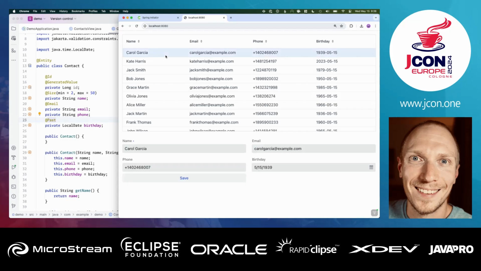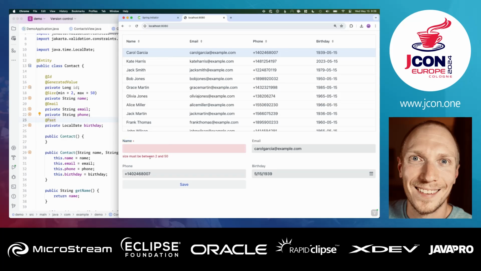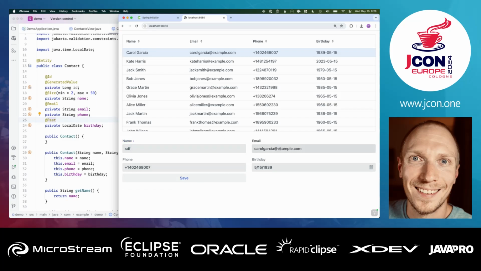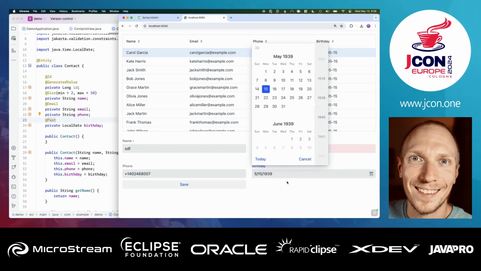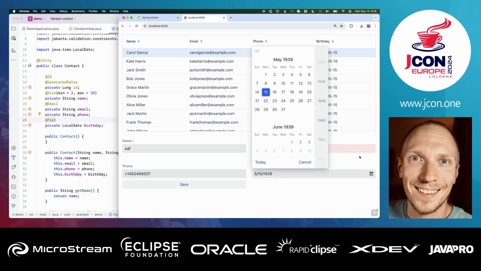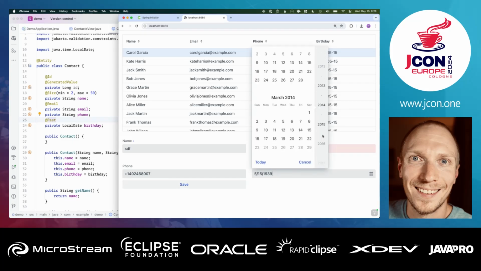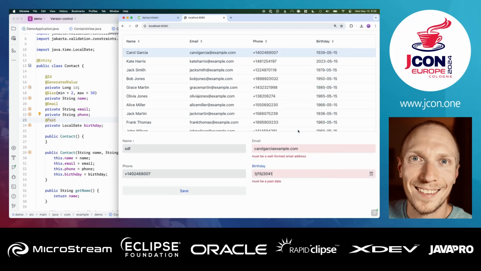So if we go to our browser now, you may or may not see, but there's a little dot here. That's going to indicate that it's a required field. So it's now saying it needs to be between 2 and 50. So if we go ahead and fix that, it's going to show itself. Same with email. And hopefully if we go into the future here and select the date, that's also going to fail. So we're trying to really make it easy to keep a consistent state, do validations, and build meaningful applications with a minimal amount of code.